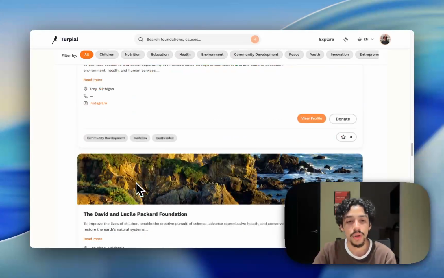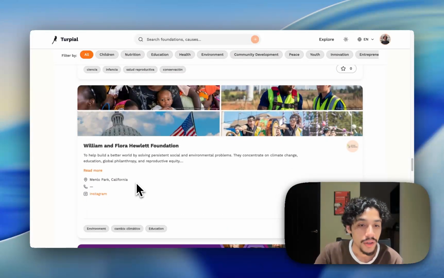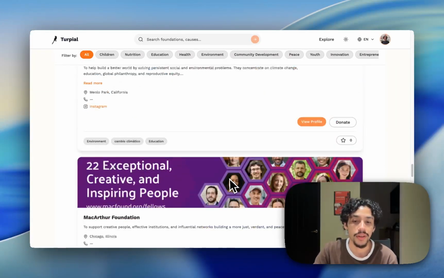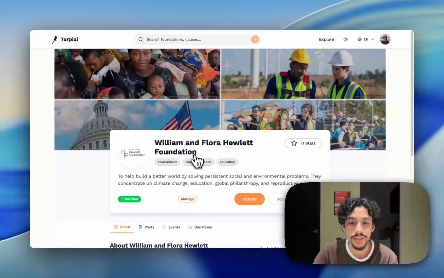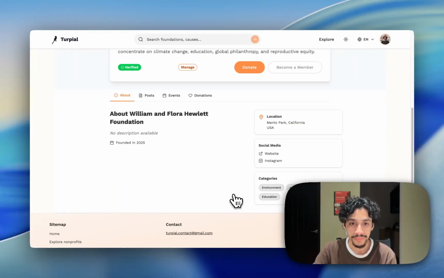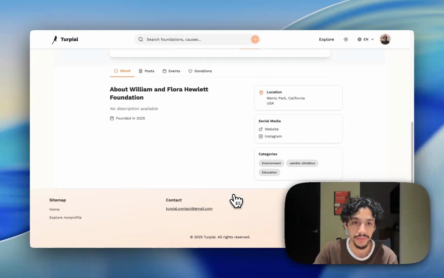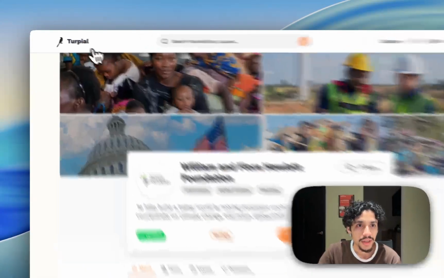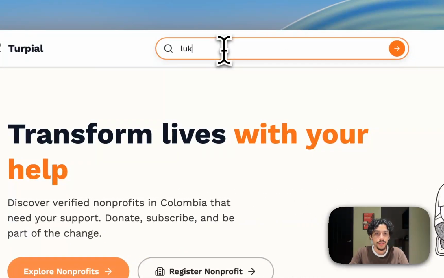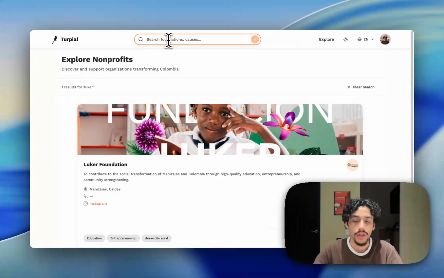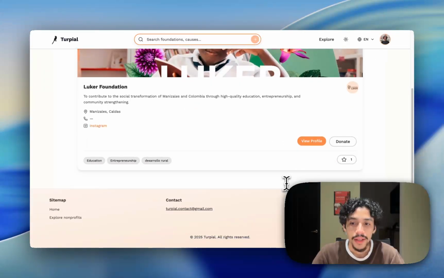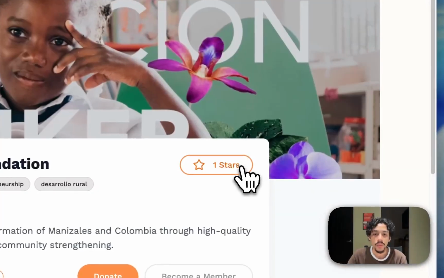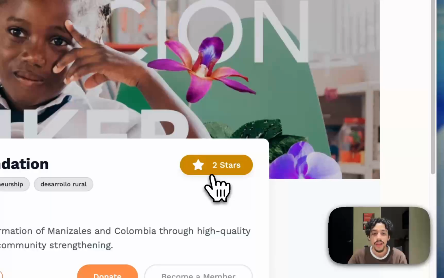So for example, here if I want to go for the William Flora Helvet charity, I can view the profile, and here I have all of the data filled thanks to the Convex data connection. So let's say I want to look up the local charity, so I also have implemented the search functionality. Here we see that it has 1 star, so I also want to give it a star, and